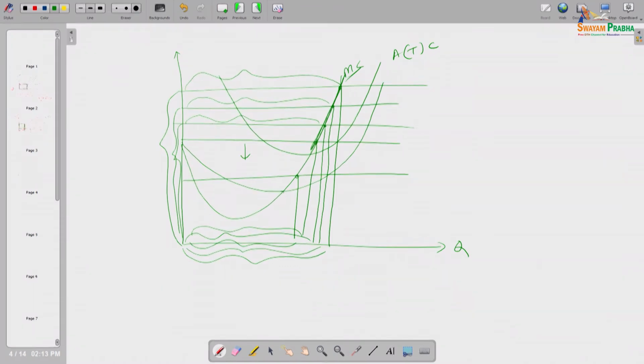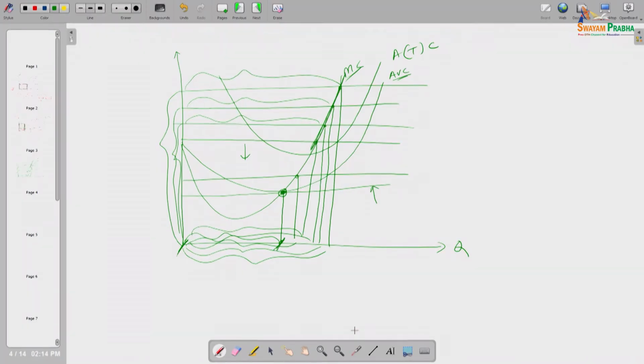But until this point, suppose the price line becomes just tangent to the lowest point of the average variable cost curve. At that time, this much is his profit maximizing supply. If he produces this much and supplies, whatever profit he gets, if he stops production he gets exactly the same amount of profit, both negative, exactly the same amount.